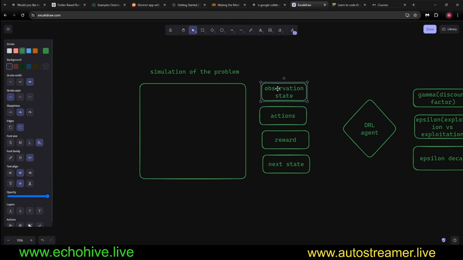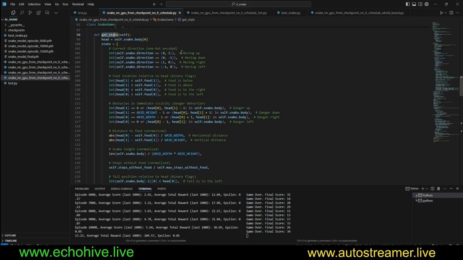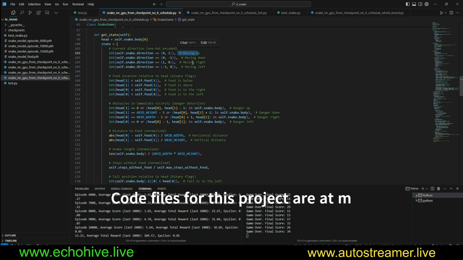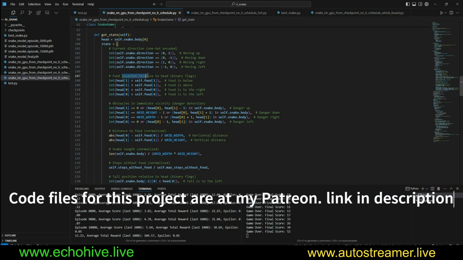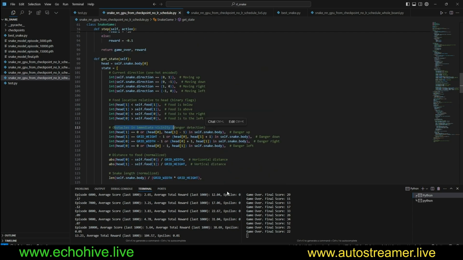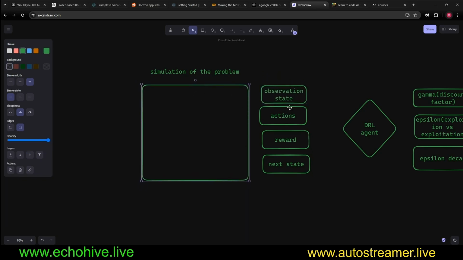Those are our decisions. And then the agent needs to be able to observe a state of the simulation. In this case, for example, if we go back to our code, the state is defined in this get_state function. Essentially, the agent receives inputs such as whether the snake is moving up, down, right, or left, where the food location is in comparison to its body or head, and obstacles in the immediate vicinity. There's a total of 26 items we pass on to the agent as a state. That is its observation state, what the neural network sees from this problem simulation.